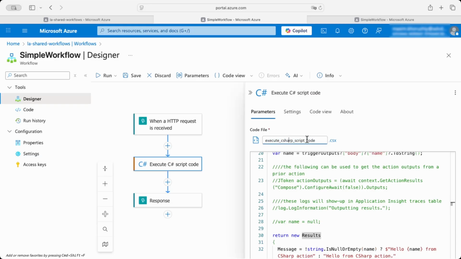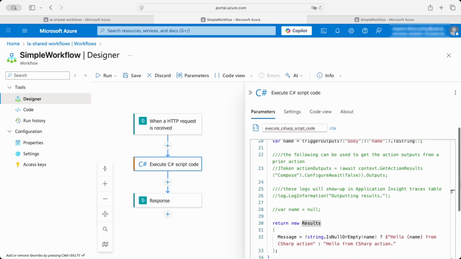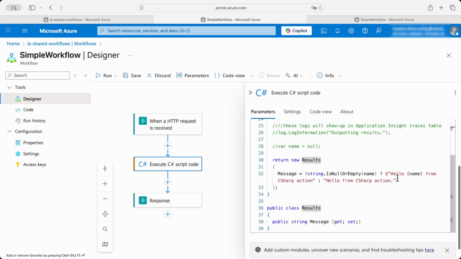By the way, you can give a custom name to this file, and actually I advise to give your own file name because it will help you to organize your code when you create multiple inline code actions. And I saw that the result class is defined in this code block. So you will find this class defined at the bottom. It has only one property of string type, message. And we will find creation of this result type object at the bottom in the return part.